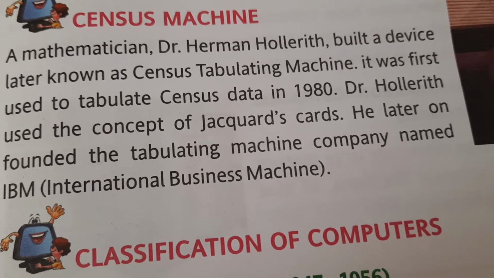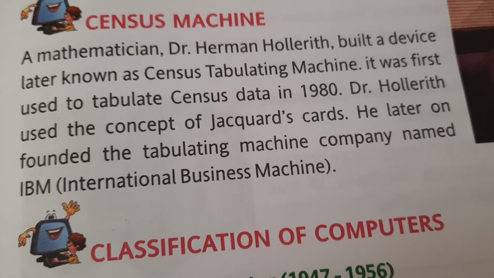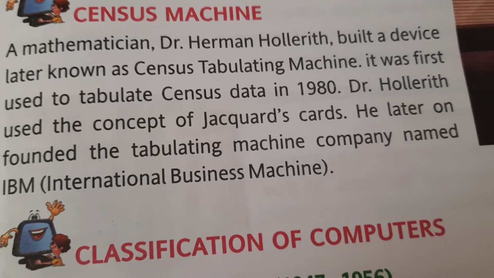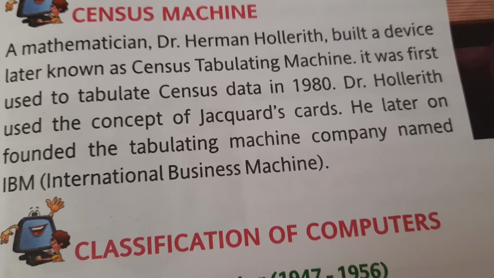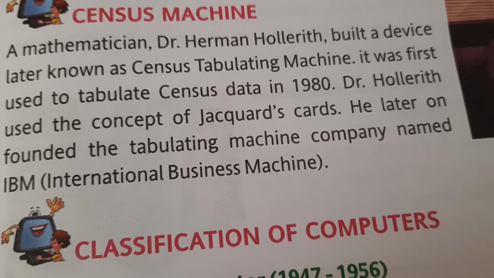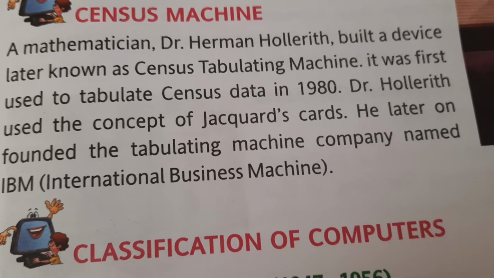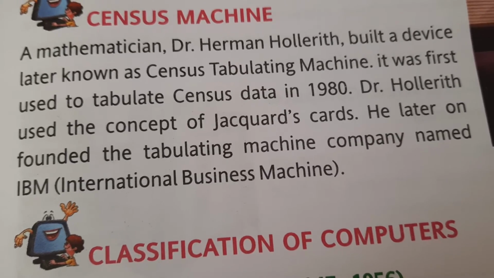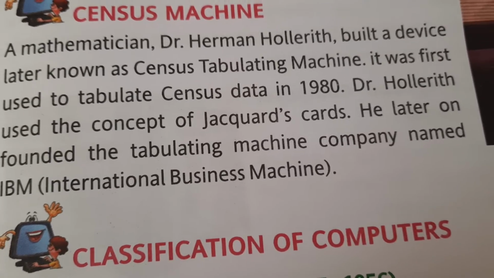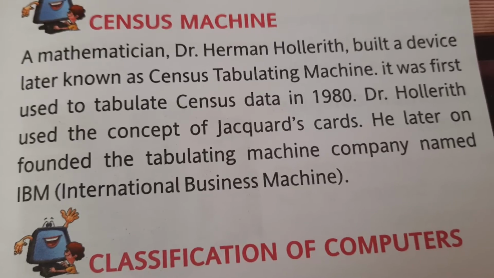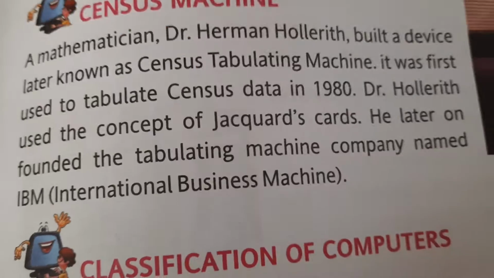Means how many people are born, how many are dead, in which family how many people are there, in which locality what is the number of people, and then they are categorized according to various categories. Okay, so that data is known as census data.